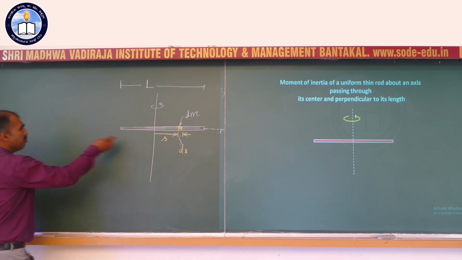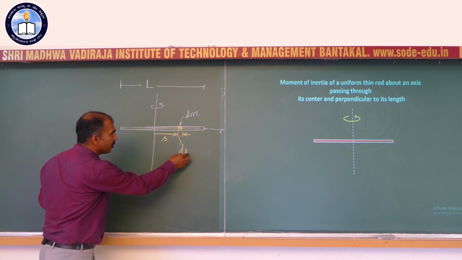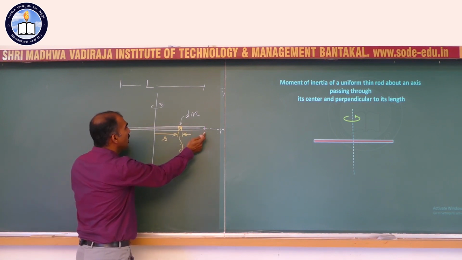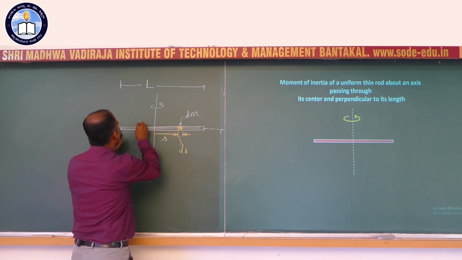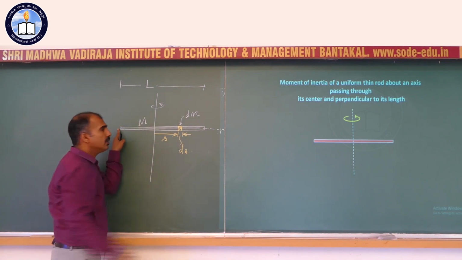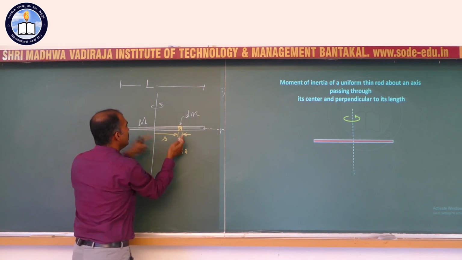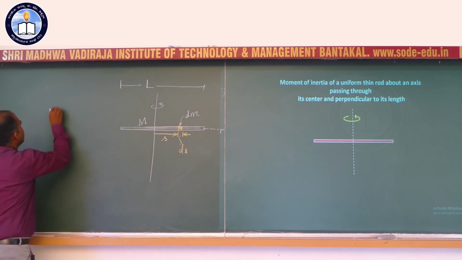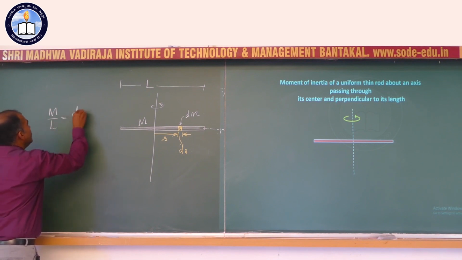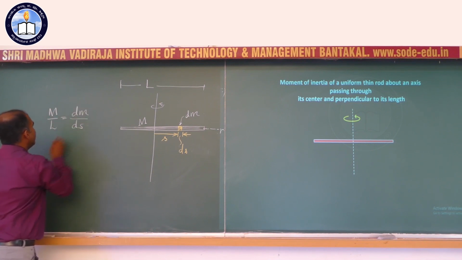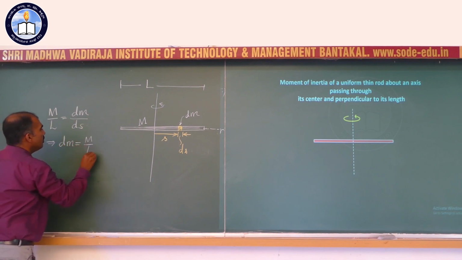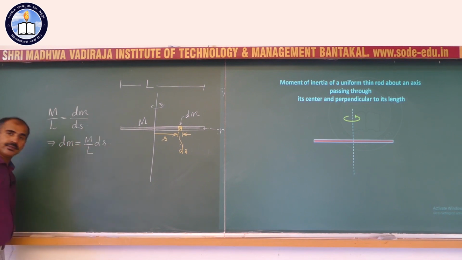Okay, what is that mass dm in it? We know the length of it. Since it is a uniform rod, the total mass divided by total length, if I call that total mass capital M, total mass divided by total length equals mass of this divided by its length. Meaning, M divided by L equals dm over ds. So that gives us dm equals M over L times ds.